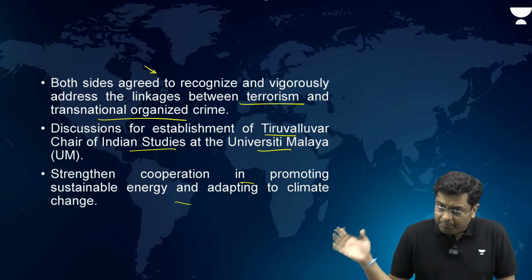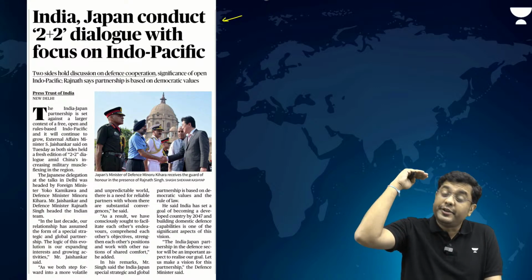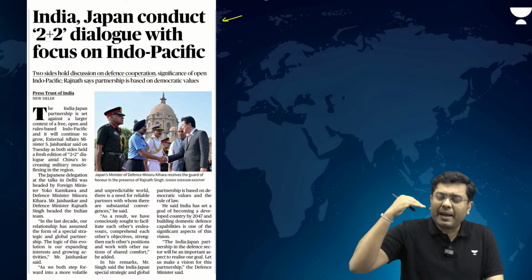Now, because we are talking about aggressive designs of China, that leads us to the next article, that is India-Japan conduct 2+2 dialogue with focus on the Indo-Pacific. This was marked by the arrival of the Japanese Defense Minister and Foreign Minister, and this 2+2 dialogue with Japan is aimed at improving bilateral ties, but at the same time setting up the strategic goals and the parameters of what the partnership can achieve.